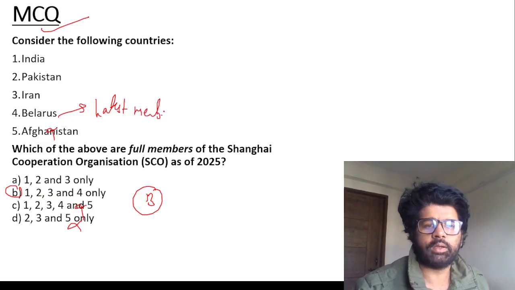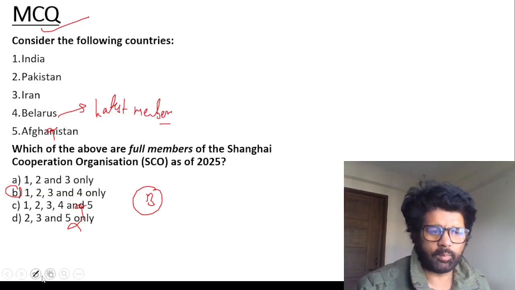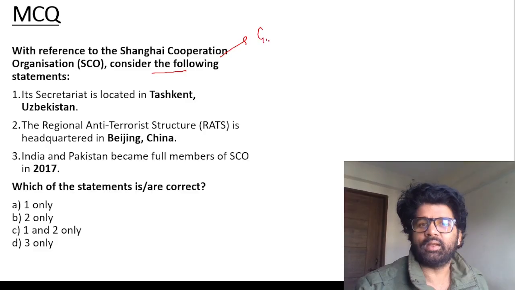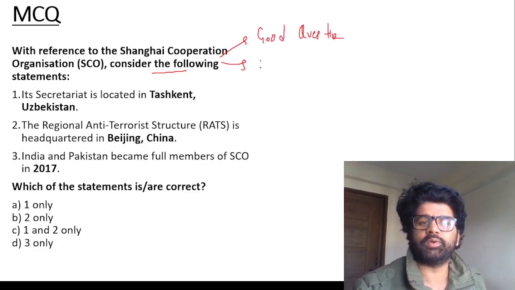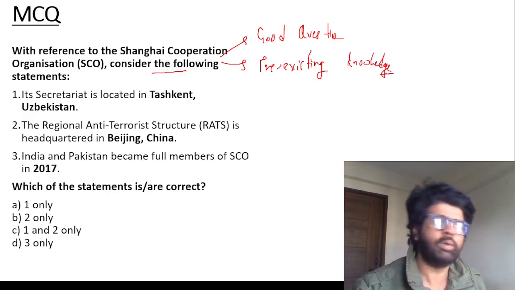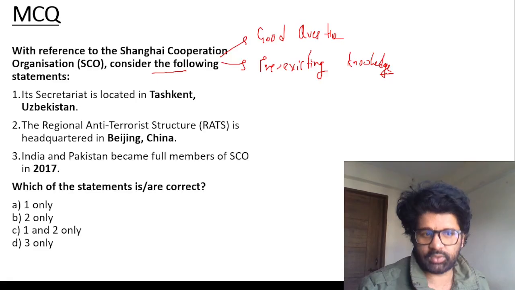We'll talk about that, don't worry. With reference to SCO, consider the following statements. This is a good question. I have not told you all the stuff, so here you have to use your pre-existing knowledge. If you get this question correct, you can state in the comment section that, sir, even though you did not tell the whole thing, I got this question correct. That would be awesome. That will happen in the actual UPSC exam too.